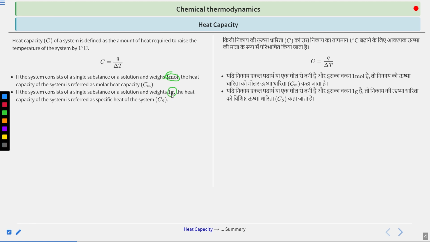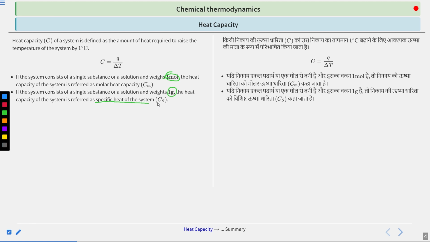So if we take 1 gram of the substance, the amount of heat that is required to raise the temperature by 1 unit is called the specific heat of the system, or Cs. Here the letter s is subscripted to C, to denote the specific heat of the system. Clear? Okay.